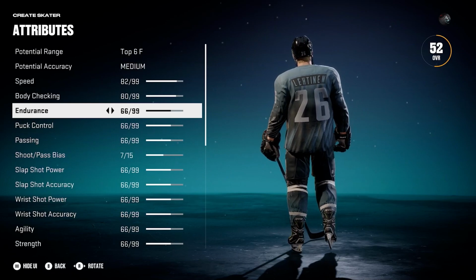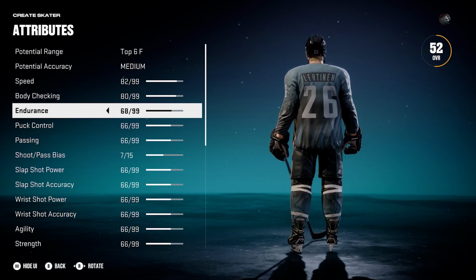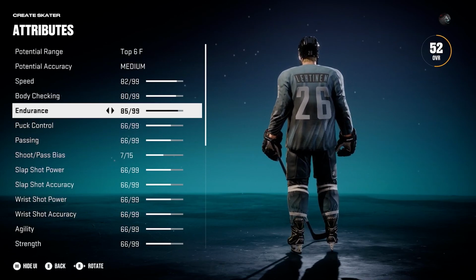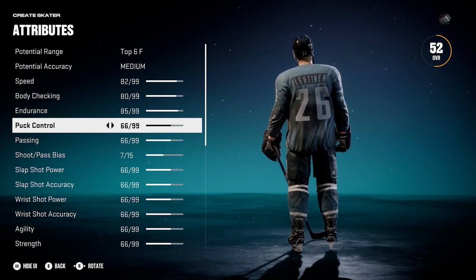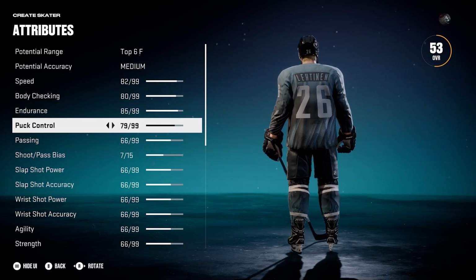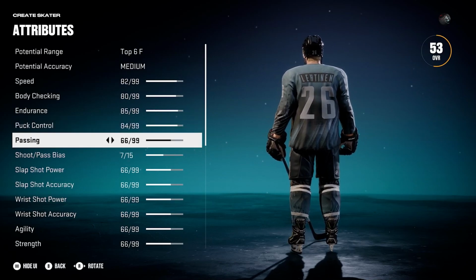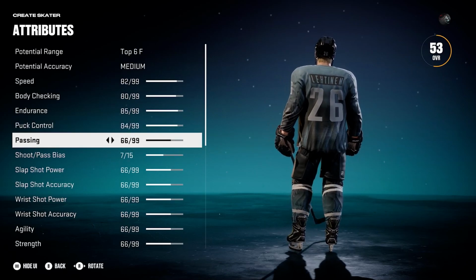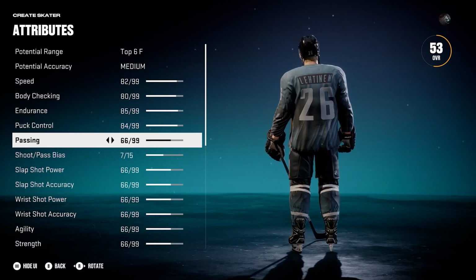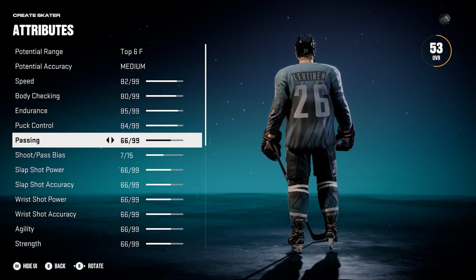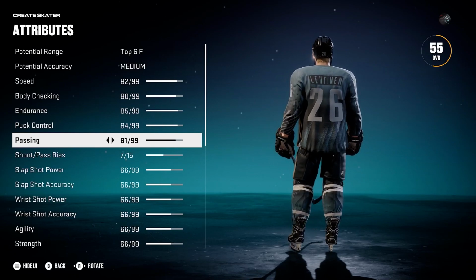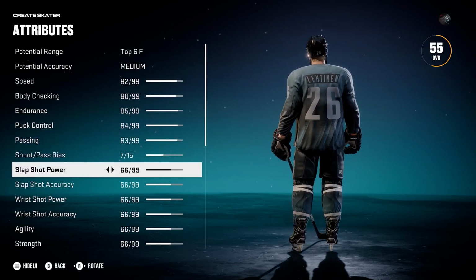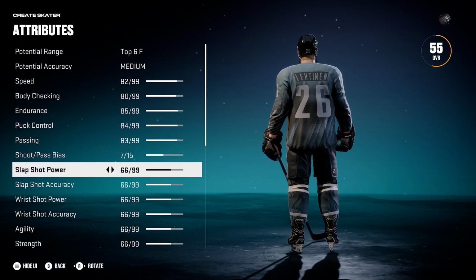So I think this is something I'm definitely going to use for most of my roster builds coming up, because a lot of these attributes it's been giving me have actually made a lot of sense. Like when I made Zdeno Chara the other day, it was like, oh, 99 shot power, slap shot power. So it has some knowledge of who has good slap shots. It also recommends for people, say like Antoine Vermette, to have good face-offs, which he had in his career. So it knows how to read the stats, and then it just spews out overall ratings.